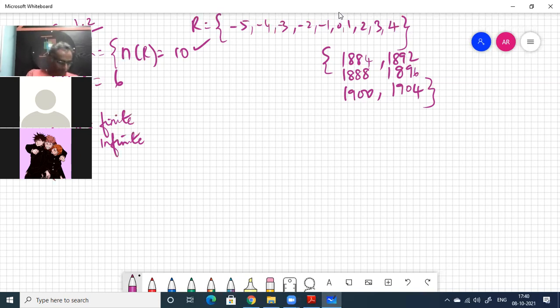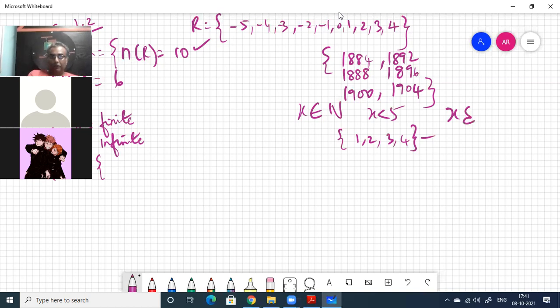Sandhya, you tell me for this set builder notation. X such that X is an element of integers and X is less than 5. If X were an element of natural numbers and X less than 5, then what would you have? 1, 2, 3, and 4. Correct. That would be a finite set. If X was an element of whole numbers, then 0, 1, 2, 3, 4, and X less than 5.